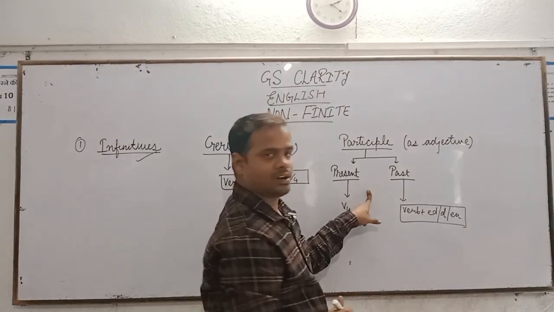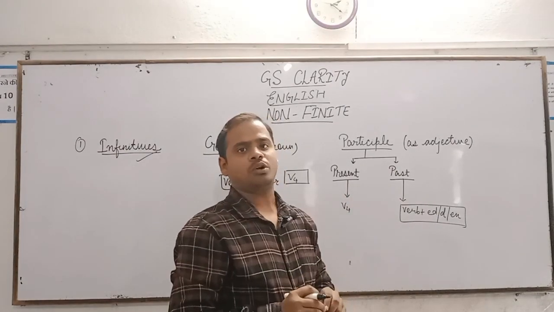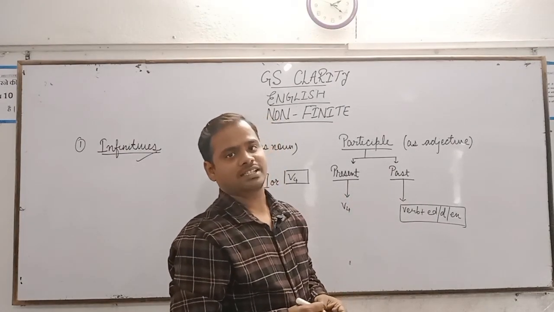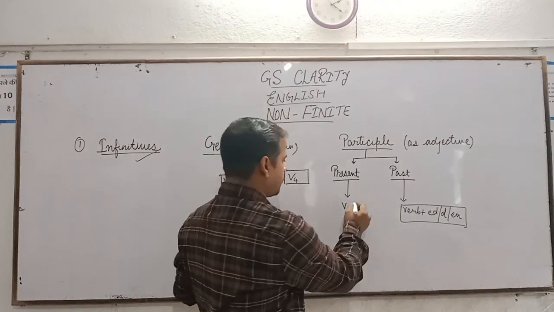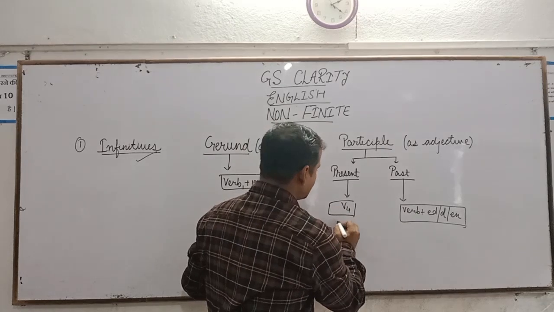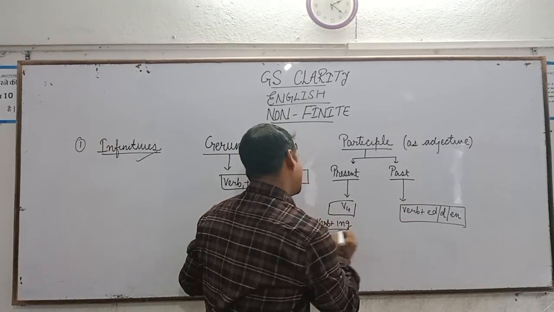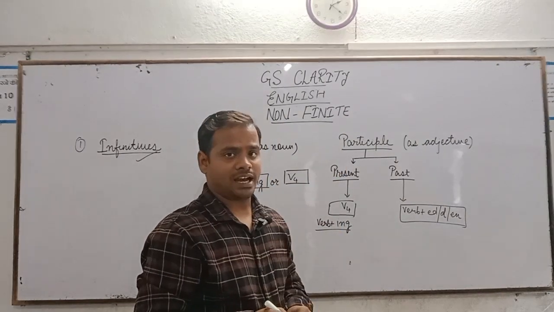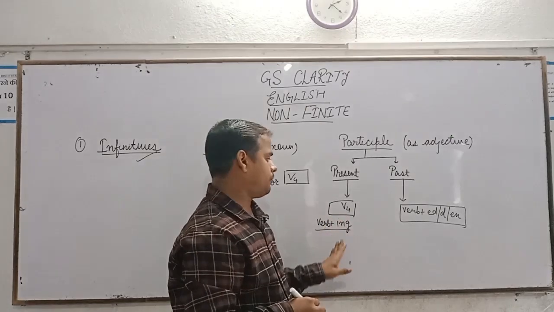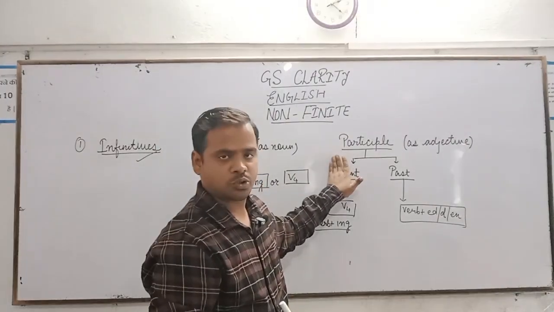Now, this time we will learn about participle. Participle is a non-finite verb that works as an adjective. In participle also, we use the fourth form of verb, which means verb plus ing. The similarity between gerund and participle is that we use only the fourth form of verb in both.